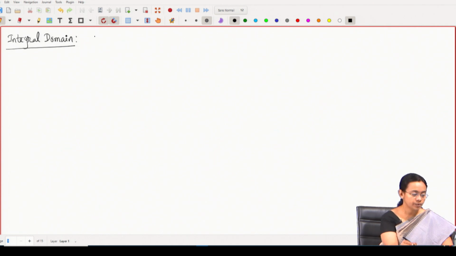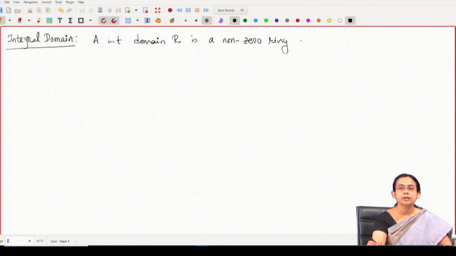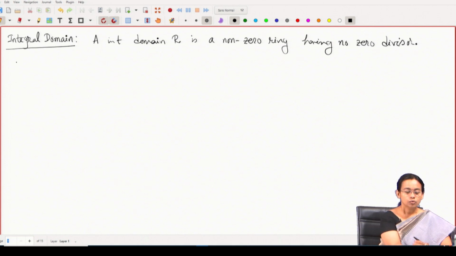So, let R be a ring. An integral domain R is a non-zero ring which does not have any zero divisor. So, an integral domain is nothing but a non-zero ring having no zero divisor. What do I mean by zero divisor, that you already know. Having no zero divisor means that if the product of two elements is 0, so suppose AB is 0, then it should imply that either A is equal to 0 or B is equal to 0.